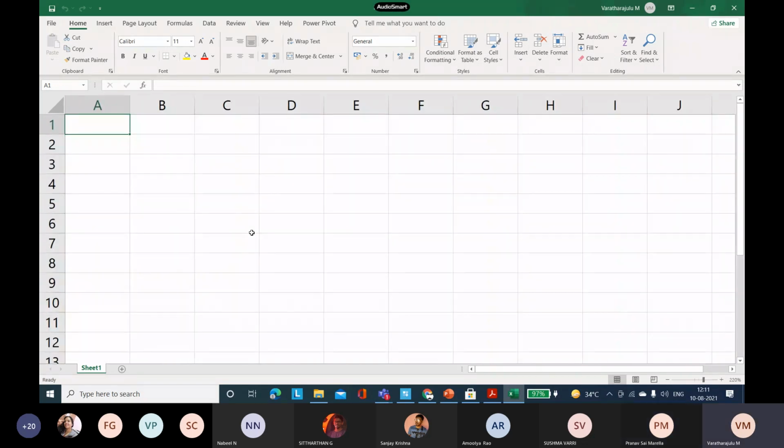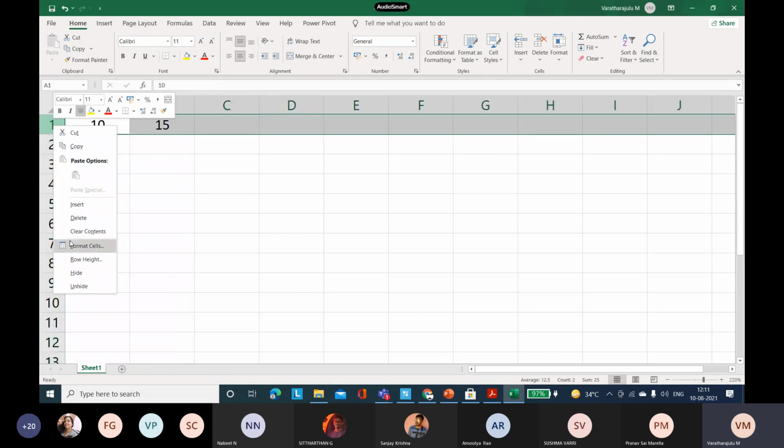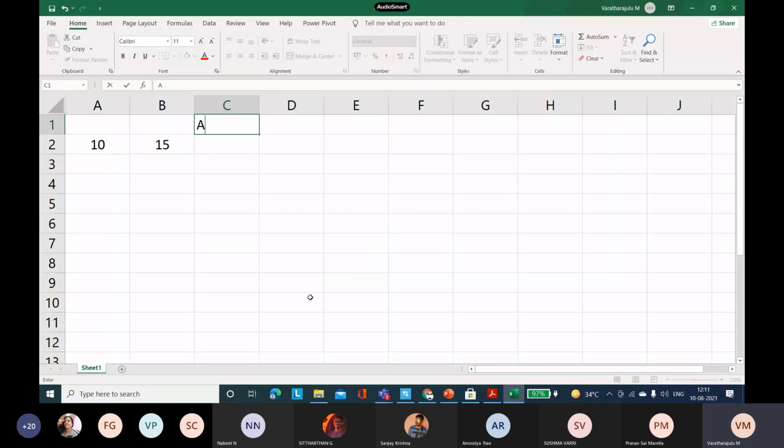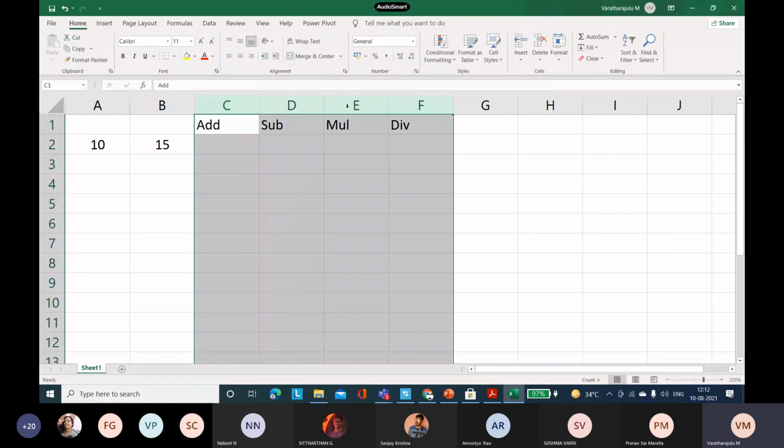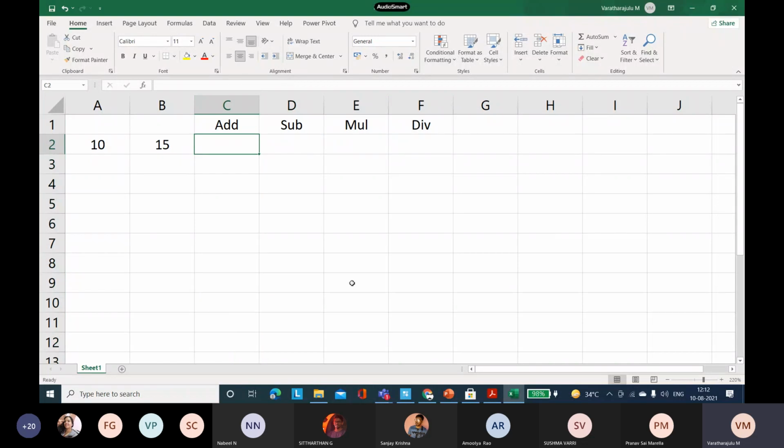Yes, I am zooming. This is 10 and 15. I am trying to make it centered, and now here I need to add, here I need to subtract, here I need to do multiplication, and here I need to do division. Again I am doing center alignment. This is my A and B. I am making this 20, this is 15, or let it be 10. Here I need to do the addition of these two terms.